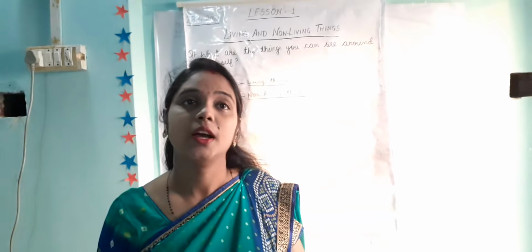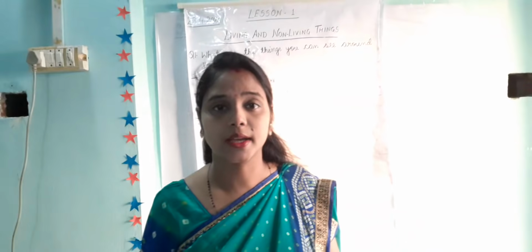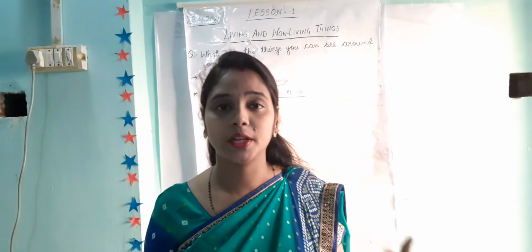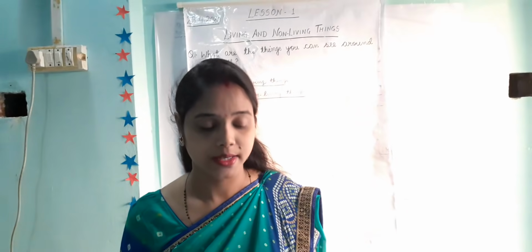Let me answer. The first thing you will say is, okay ma'am, I can see the house, dogs, plants, parents, box, bed, table, chair, fan, tube lights, mobile phone, televisions, and many more things.